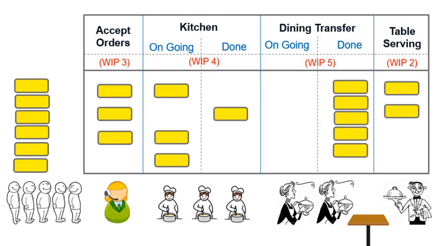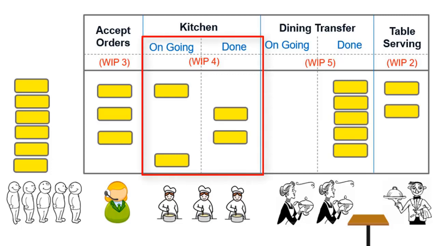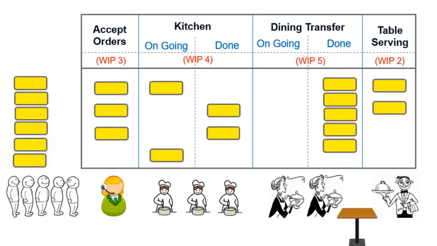Note that the dining transfer work cannot continue because their WIP limit has been reached, which means they cannot pick up any more tickets from the kitchen even if there is any ticket available. But the kitchen guys can continue their work. WIP limit has no impact on moving the ticket from status ongoing to done. However, they cannot pick up a new ticket from reception since their WIP limit is full.